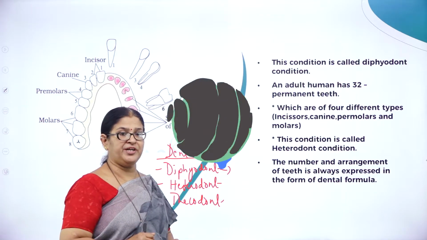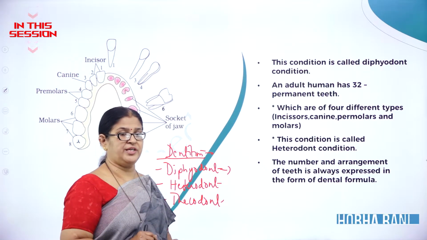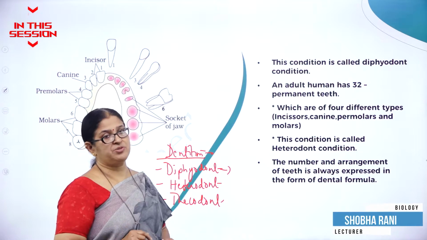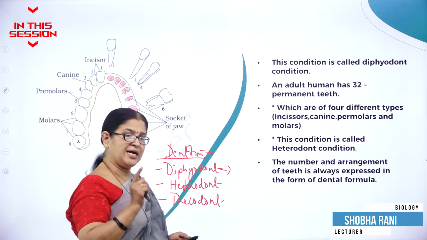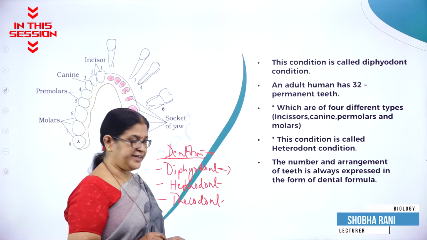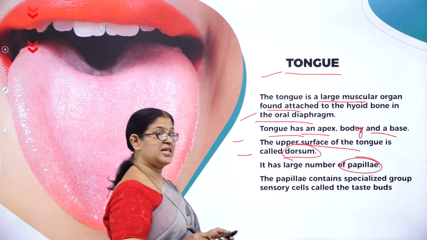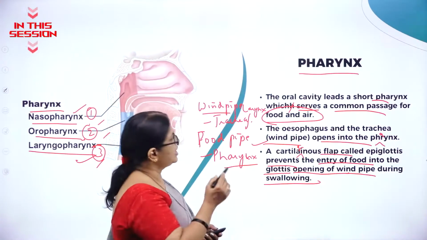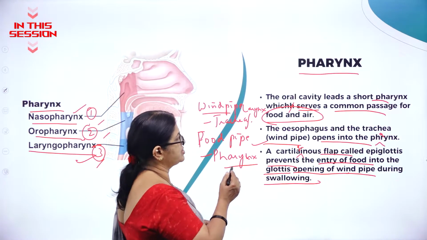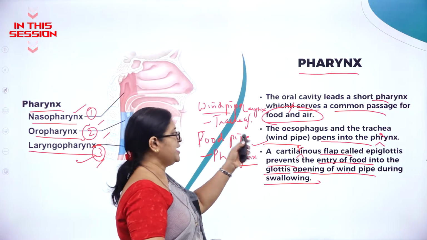In the lifetime of an individual, there are two sets of teeth, that is the milk teeth replaced by permanent teeth, and that is called diphyodont dentition. The upper surface of the tongue is called dorsum and it has a large number of papillae. The oral cavity leads to a short pharynx which serves as a common passage for food and air.